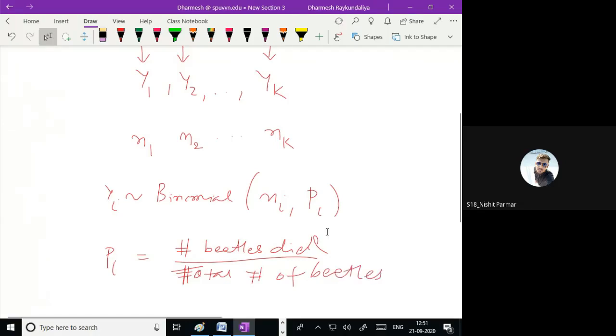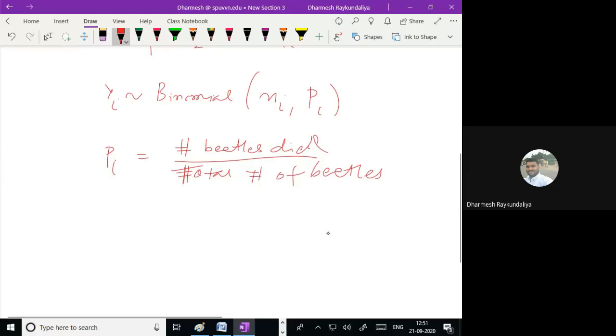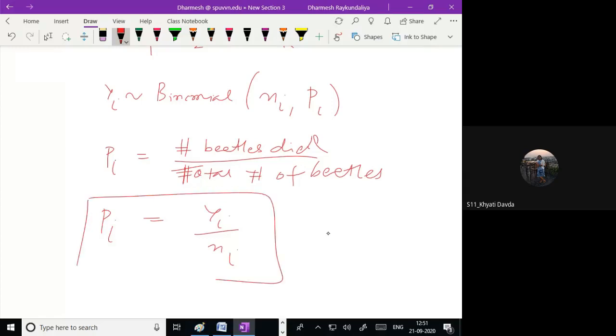So can we say it is yi upon ni? Yes. It is not giving the probability, it is giving the proportion. When n is large, this proportion converts to the probability.